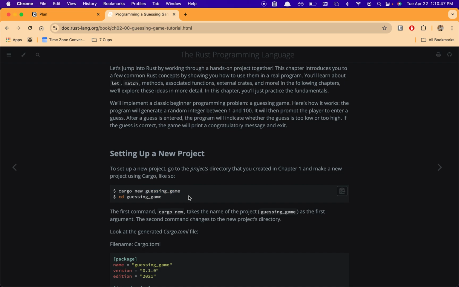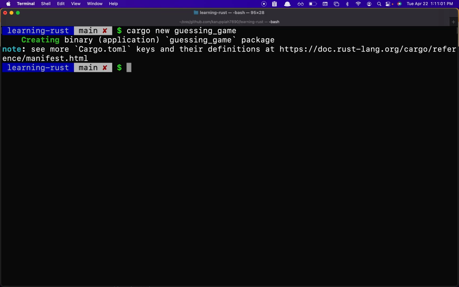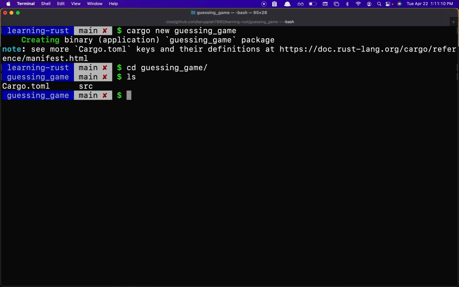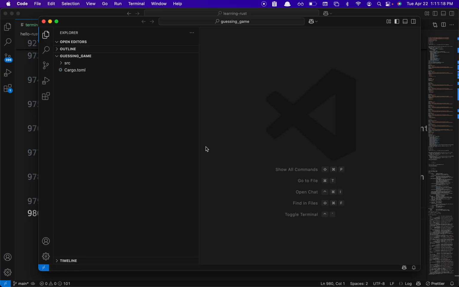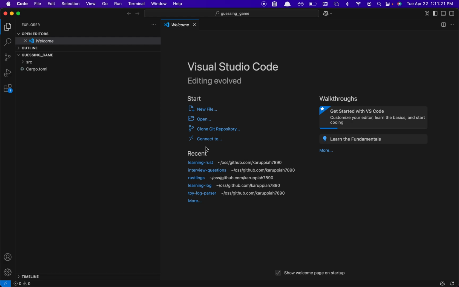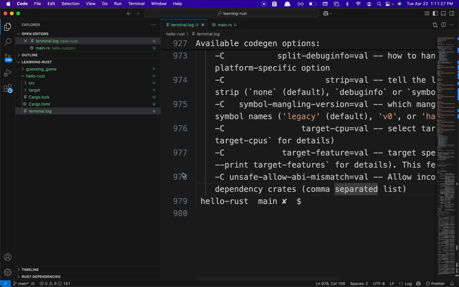Apparently you separate words using underscores. I think this is similar to Python's naming style. I've not done much Python, but I've seen that they use underscores. So it's creating a binary application called guessing_game. Let me open this up. I have no idea what this is, so we have to check it out, but for now I'm just going to leave it. And this is the previous one, Hello Rust, that I created.